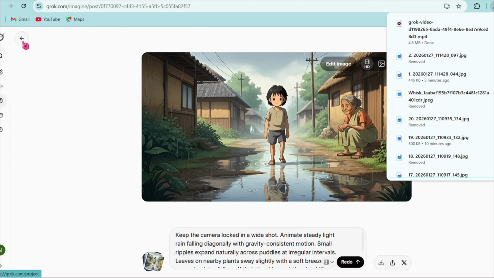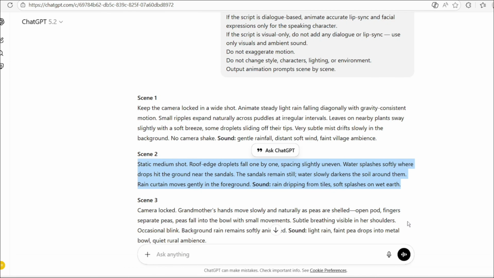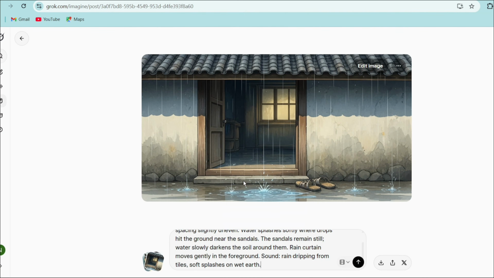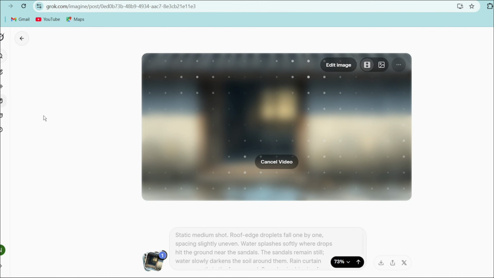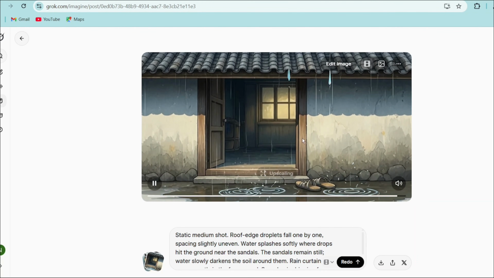Now go back and upload the second scene image. Then go to ChatGPT again. Copy the second scene prompt and paste it here. Click send. Now you can see that the second scene image has also been animated. Now upscale it and download it.